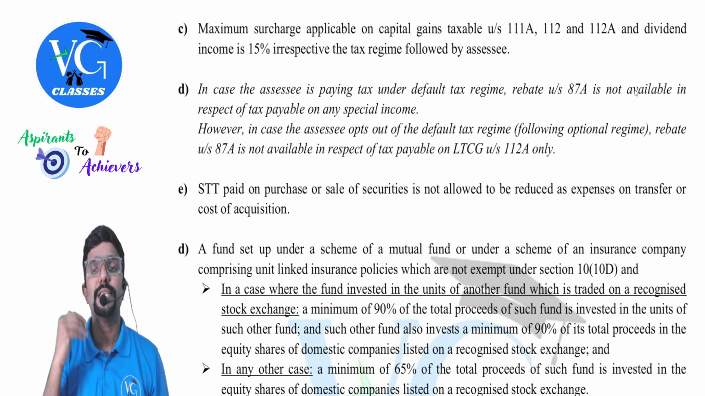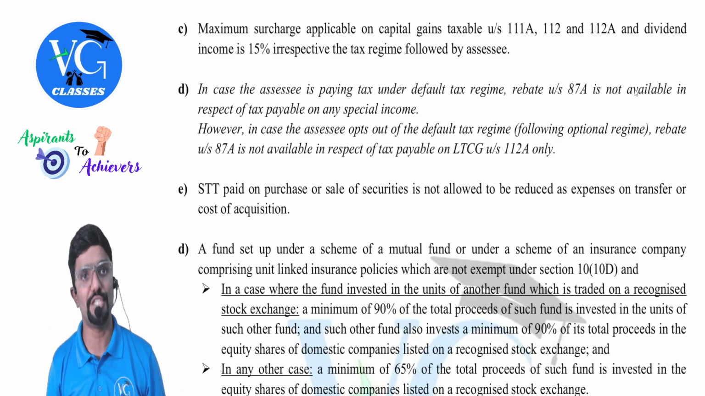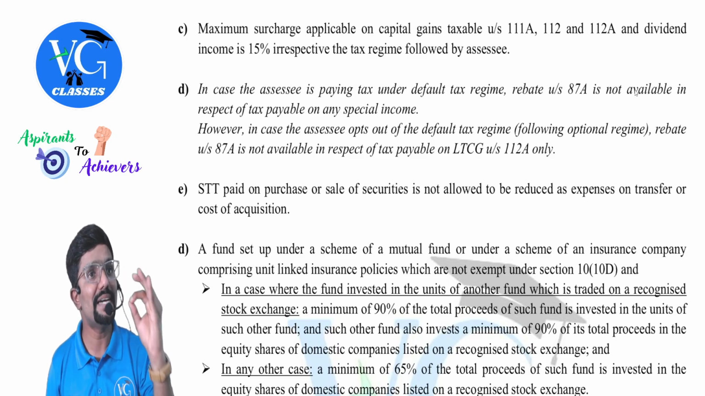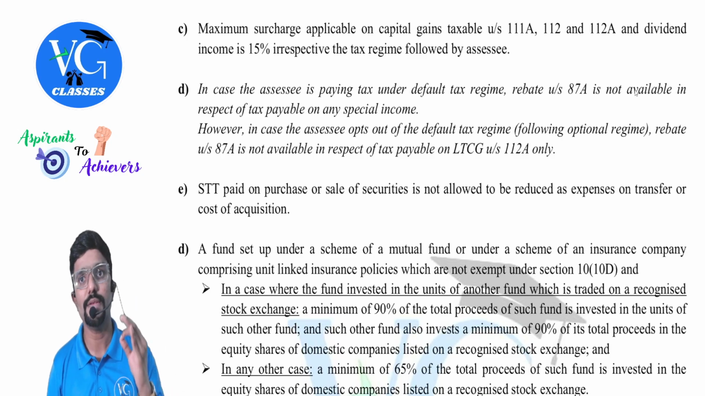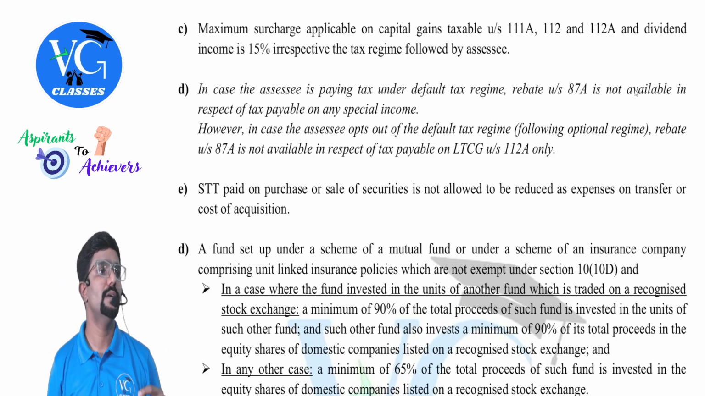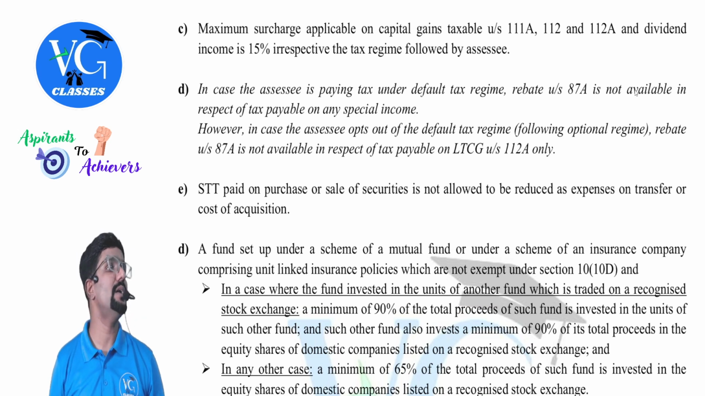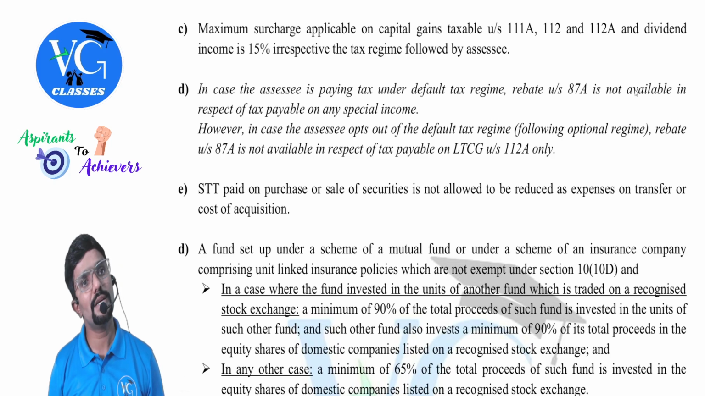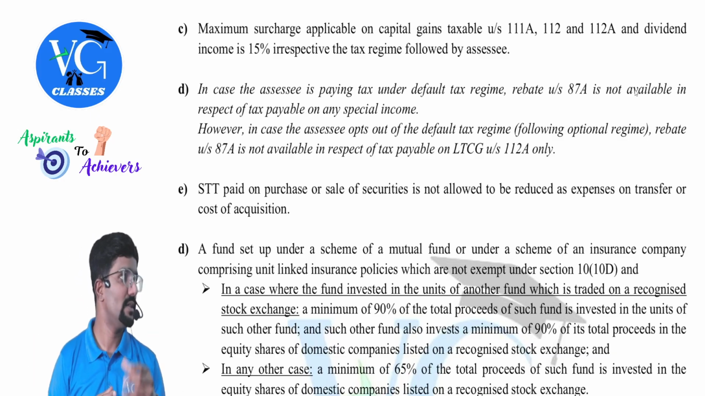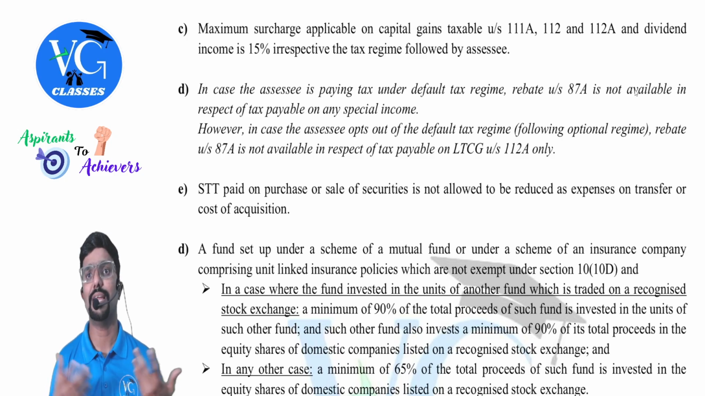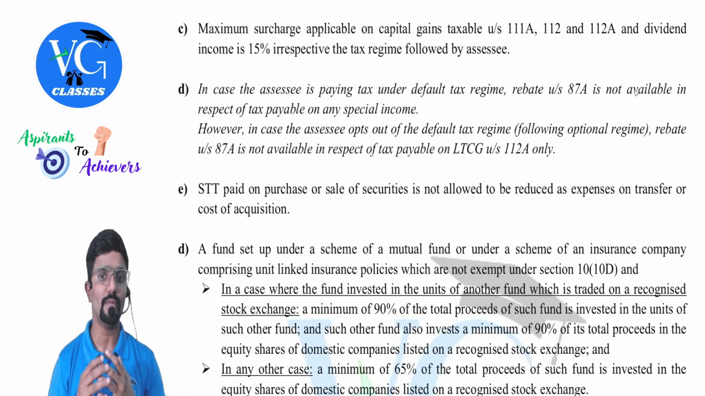Whereas if the assessee is paying the tax under the optional tax regime, then rebate is not available only against one tax. What is it? 112A tax. Whatever tax we pay on the long-term capital gain on the transfer of LTCG, only on that rebate is not available, guys. On other incomes, whatever tax we calculate, is rebate available? Yes, provided my total income is within certain limits, that is within 5 lakh or within 7 lakh, depending upon the scheme.